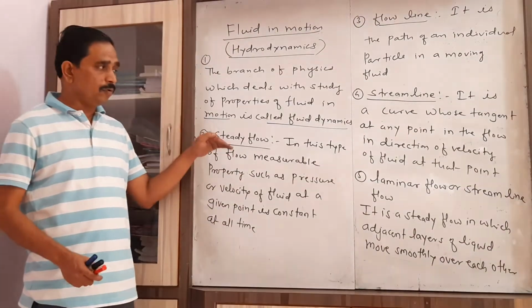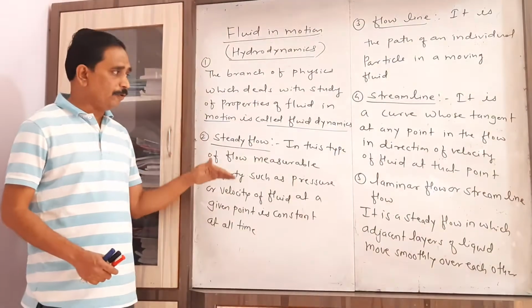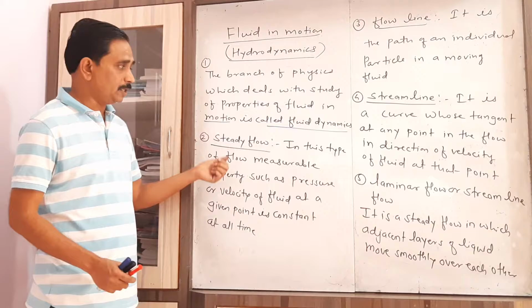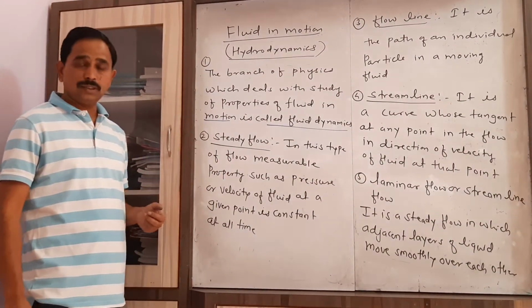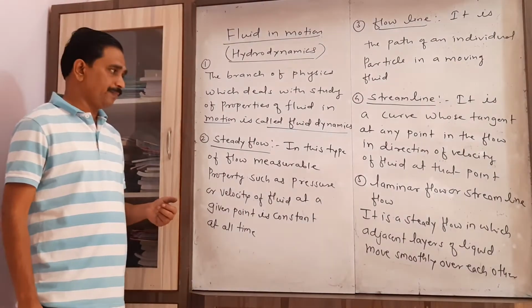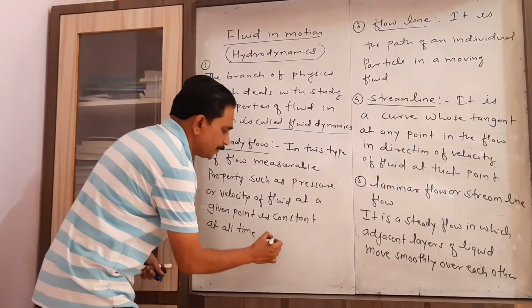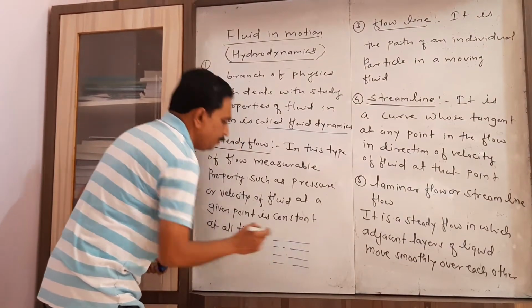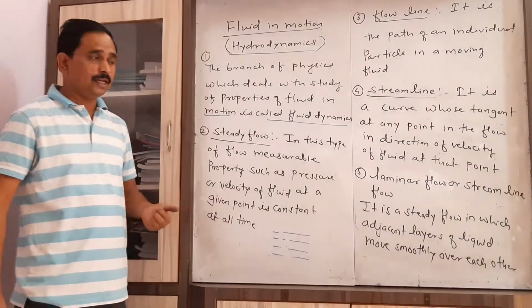Now during the flow of that fluid, how that fluid flows, depending on that, we have to consider certain definitions. So let us consider the first definition, that is the steady flow. Now here let us consider which flow is called a steady flow.